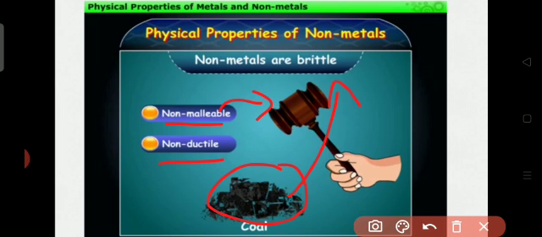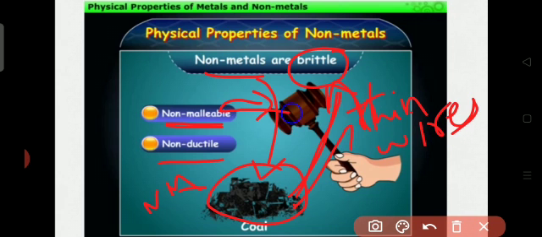When we beat the coal, which is one kind of carbon, it becomes powder, so we cannot make it into thin sheets. No ductility means we cannot make it into thin wires or different shapes. That is why non-metals don't have the property of malleability and ductility.